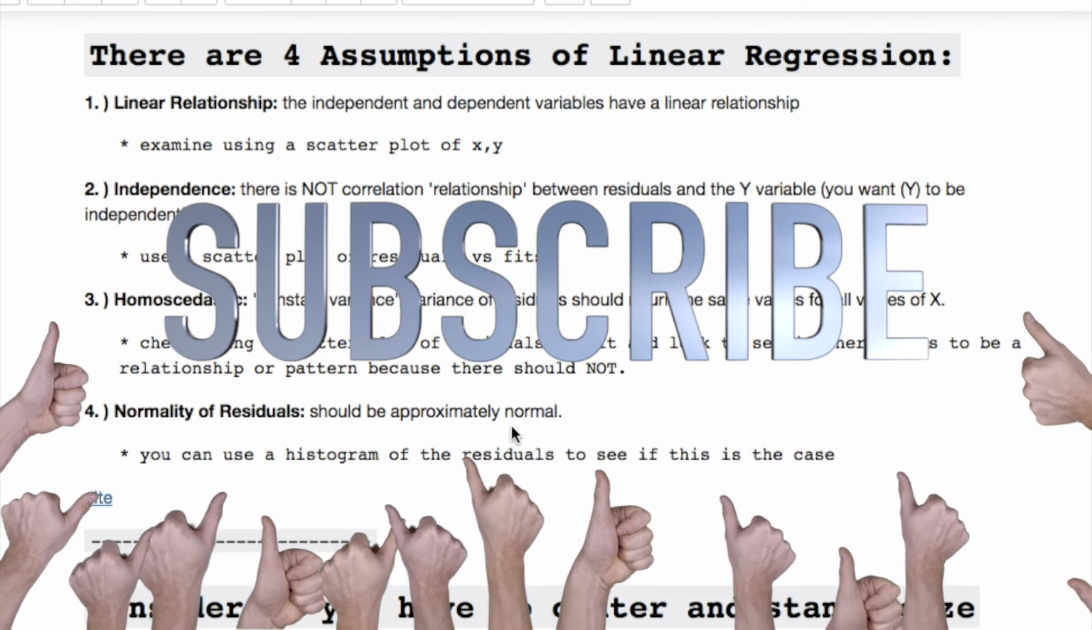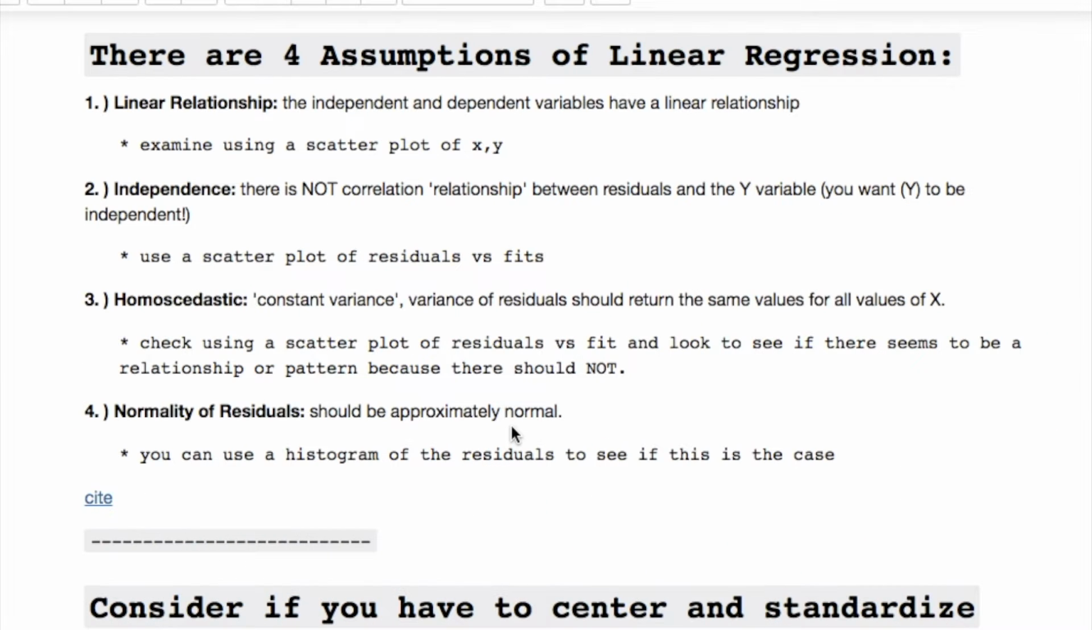There's 4 basic assumptions for linear regression that you need to be aware of if you're not familiar. A linear relationship, so you're checking that the independent and the dependent variables have a linear relationship. You could check this out by examining a scatter plot of x and y.